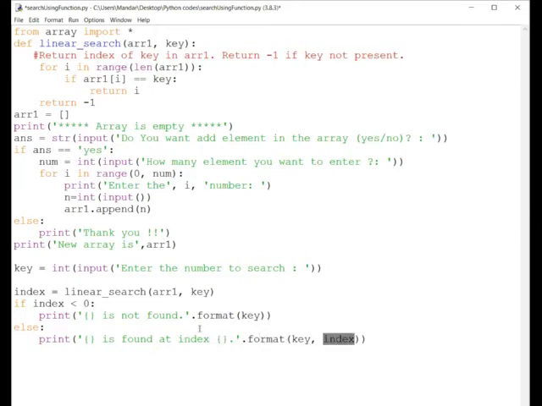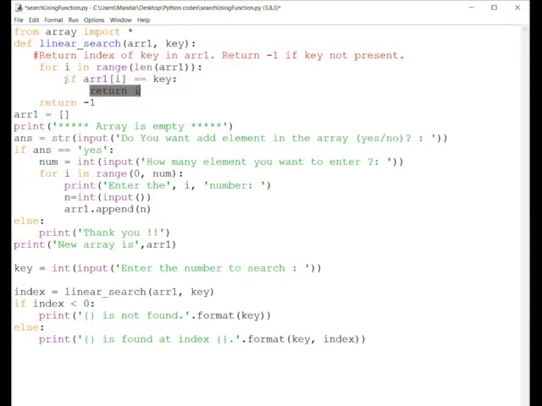Now this is all about if the value is found in the array. What if the value is not at all present in our array? In that case, this for loop will be executed 5 times, and 5 times this comparison will be happening. All the 5 times the search will be unsuccessful. So once the 5th element is compared with my key and still it is unsuccessful, it will not go in this part.